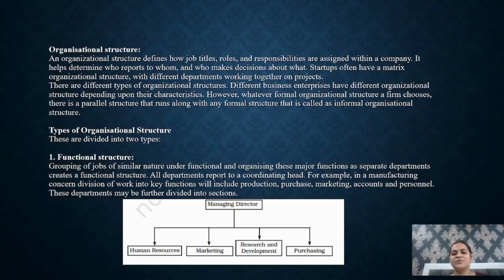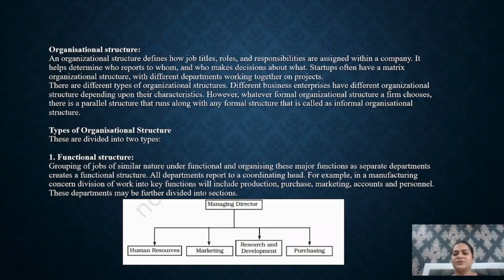what. Startups often have a matrix organizational structure with different departments working together on projects. There are different types of organizational structures. Different business enterprises have different organizational structures depending upon their characteristics. Basically, organizational structures are of two types, and every organization will be following one of them as per their characteristics. The two types are functional structure and divisional structure. Which structure an organization has to follow will depend upon its characteristics.